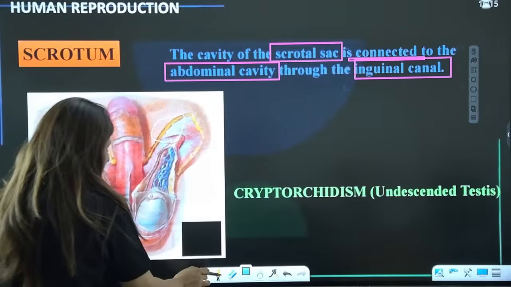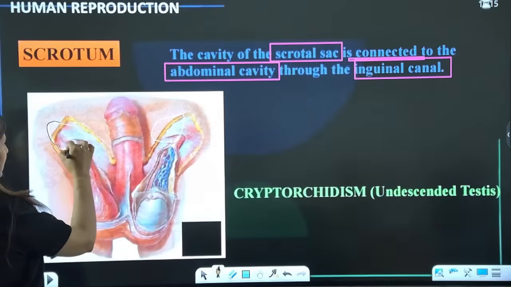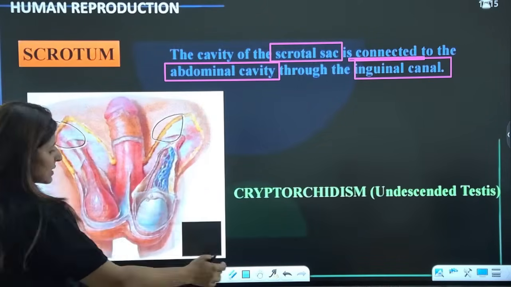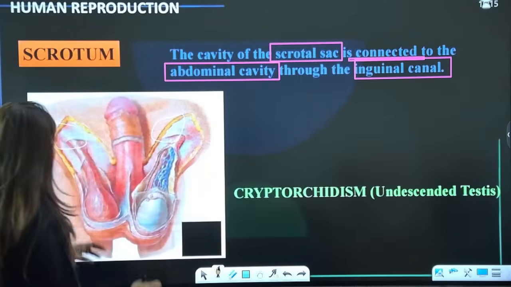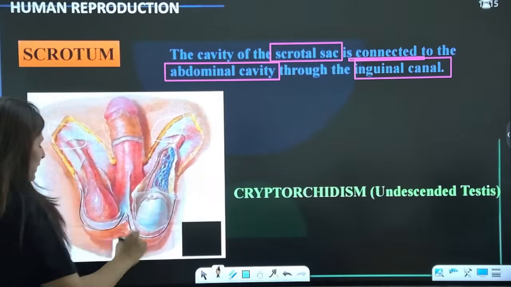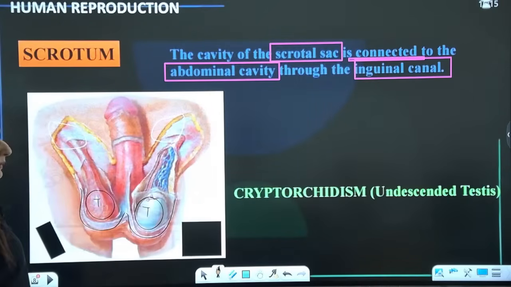Is it clear? Let's see it here. This is the inguinal canal, this area. This is the canal through which the testes are going to descend into the scrotal sac. These are the testes. Are we clear? Please tell me.